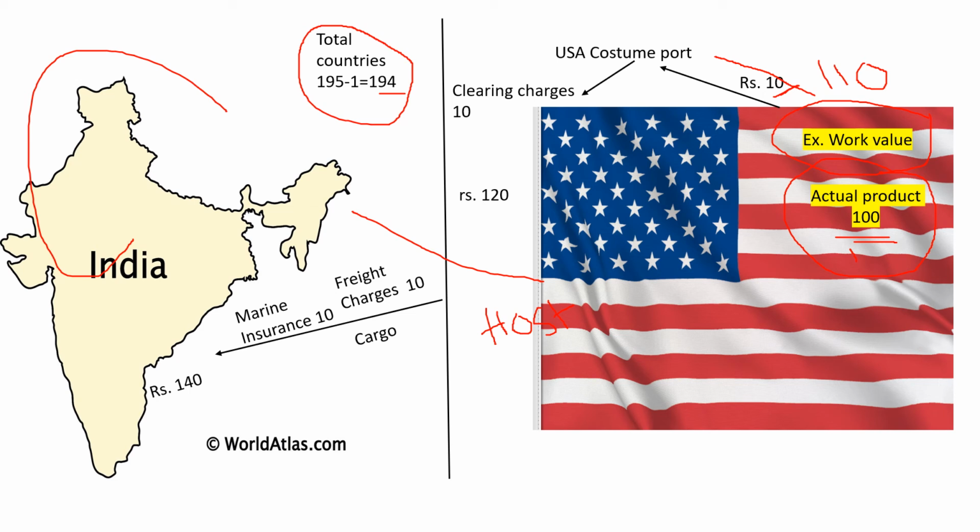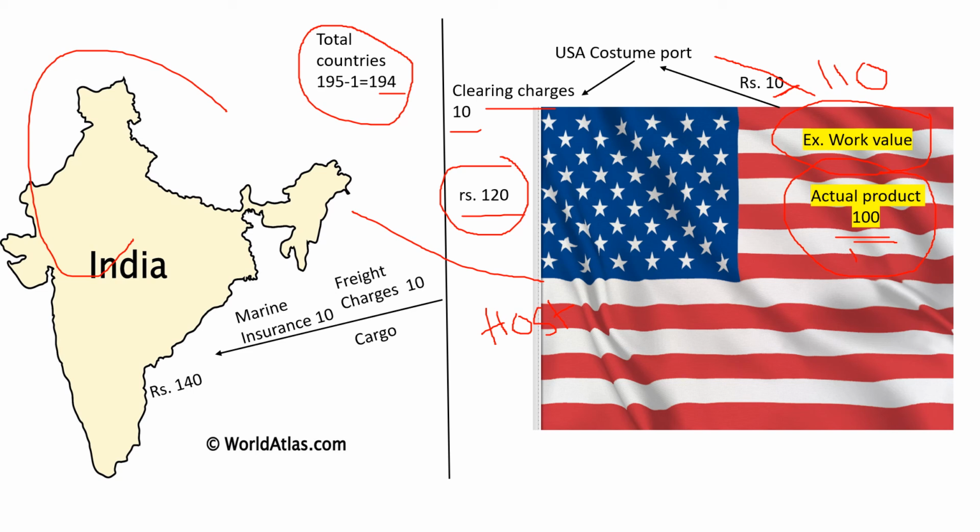From the custom port, now I have to transfer that product into India. For that there will be clearing charges. Suppose the clearing charges are rupees 10. Now at this point the product value became 120. At the end of the USA, before transferring the product to India, the value of the product became 120. And this value, rupees 120, is called FOB value. Now, what is the full form of FOB? The full form of FOB is free on board value. Please remember this.